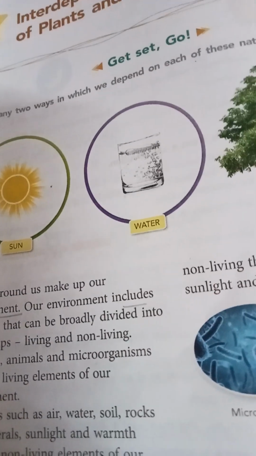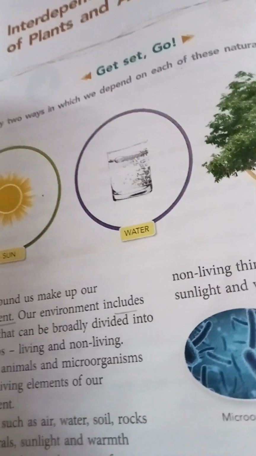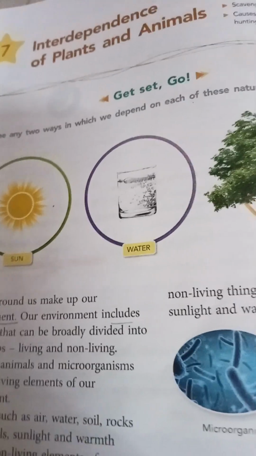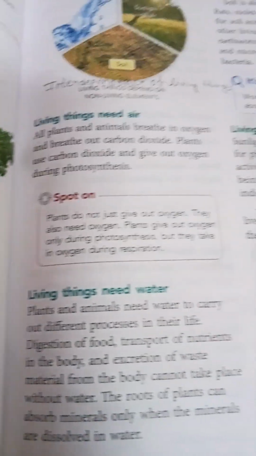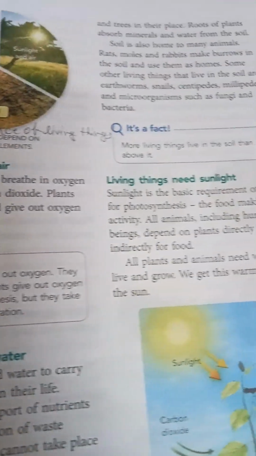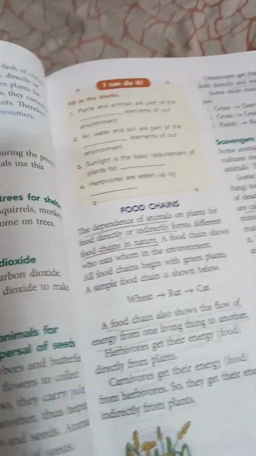Interdependence of living things. Living things need air, living things need water, living things need soil, living things need sunlight, and living things need food.